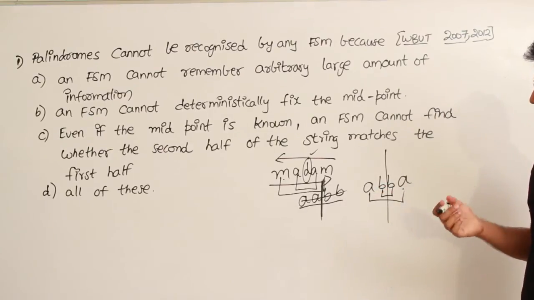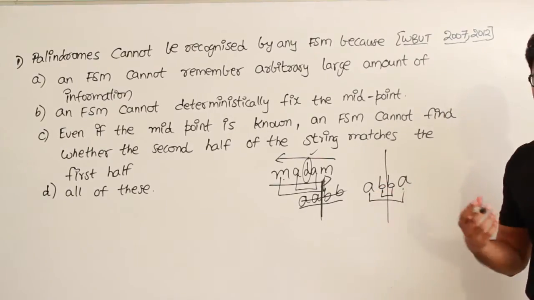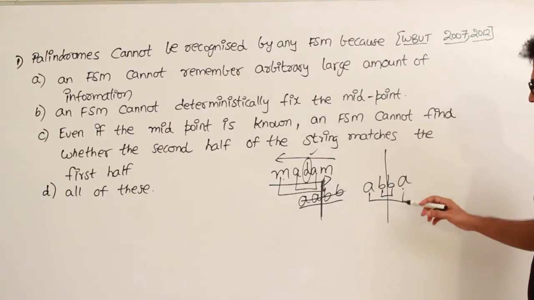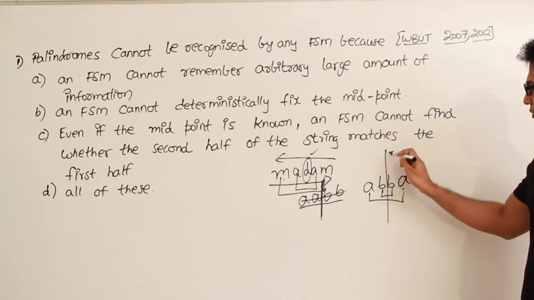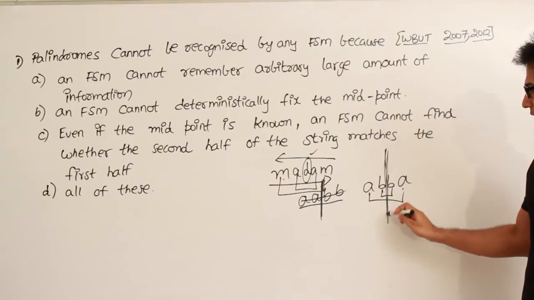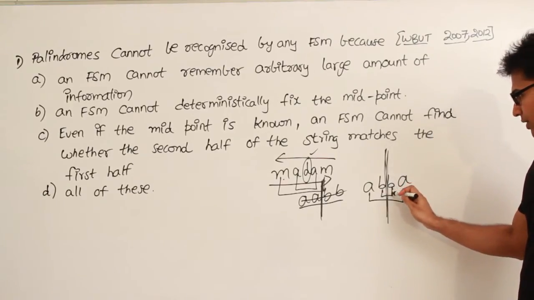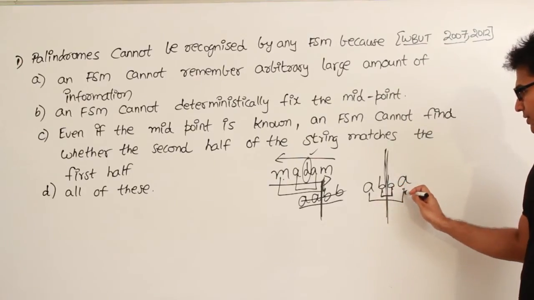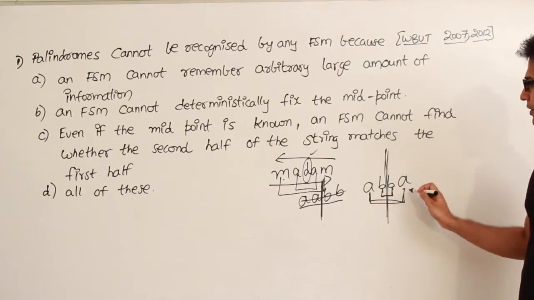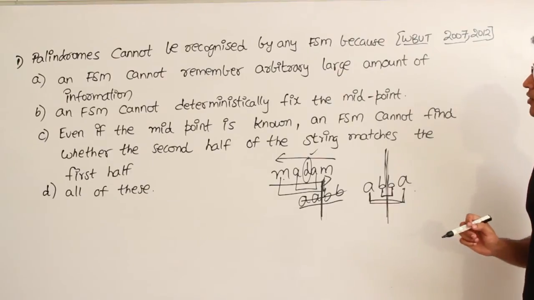If you look at the way a machine will accept or recognize a palindrome, first of all, it should be able to go to the middle. And after going to the middle, it is supposed to match from both sides like this. Then only a machine can identify whether it is a palindrome or not.